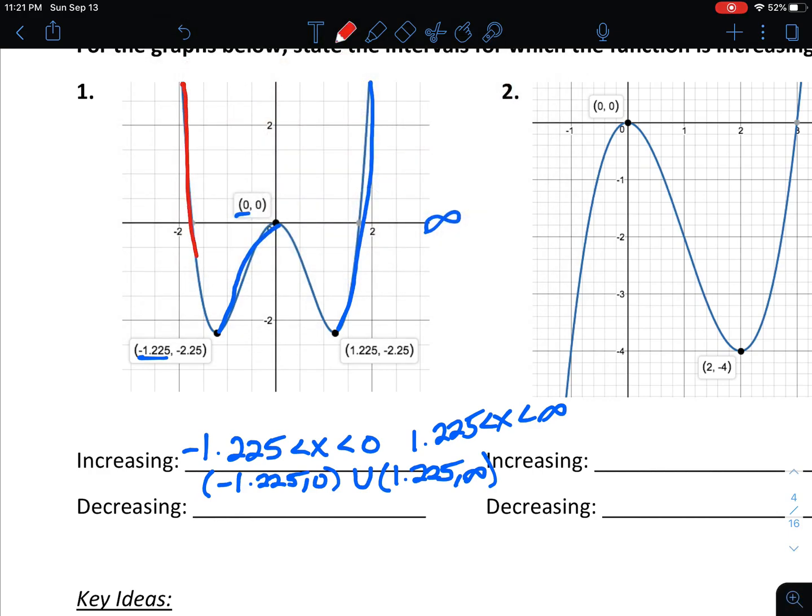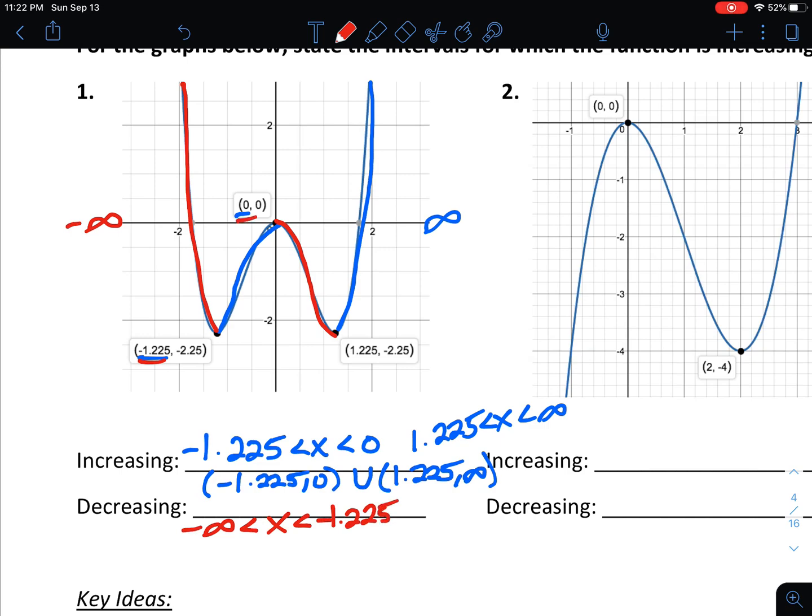So where our graph is going down. We've got this first section of our graph as well as this third section of our graph, which are both decreasing. That first decreasing interval actually starts at an x value of negative infinity and then continues to decrease up until that x value of negative 1.225. So we would say negative infinity less than x less than negative 1.225 for the first interval.